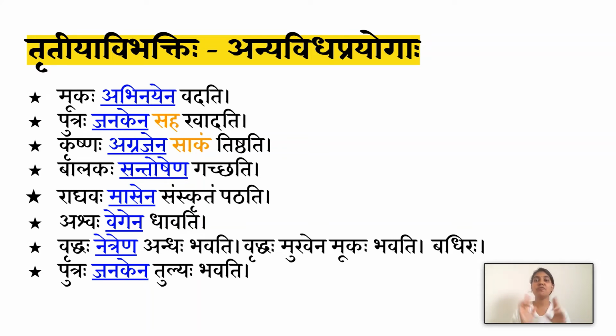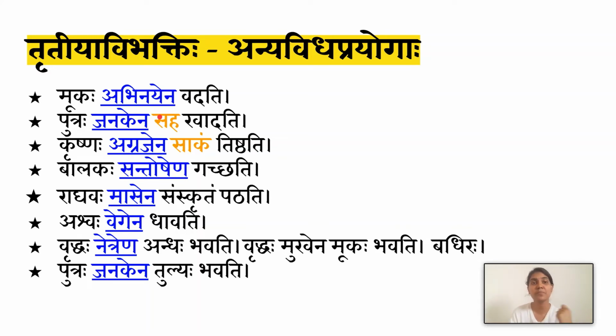Apart from the meaning of along with, where else can we use the Tritiya Vibhakti? When we want to denote a tool, when something is acting as a tool or an instrument, a helping agent in an action to take place, we use Tritiya Vibhakti. For example, Mukaha abhinayena vadati. What does it mean? Mukaha is someone who cannot speak, a mute person.